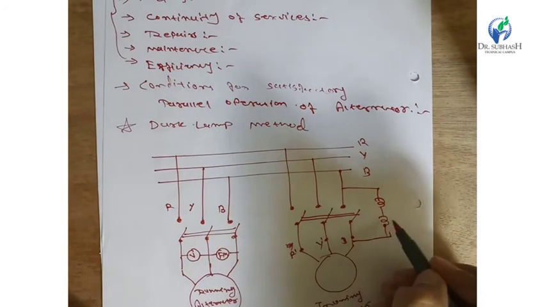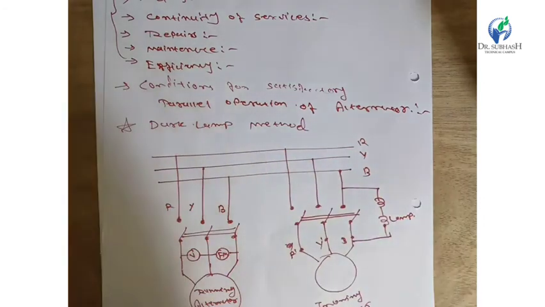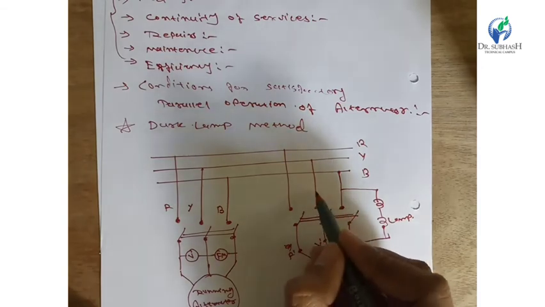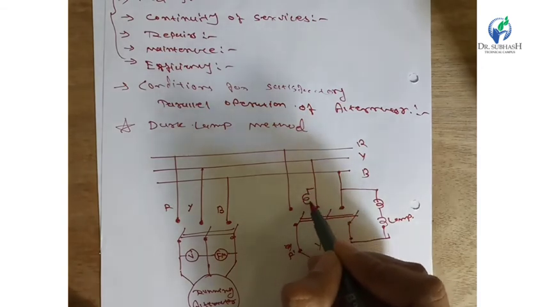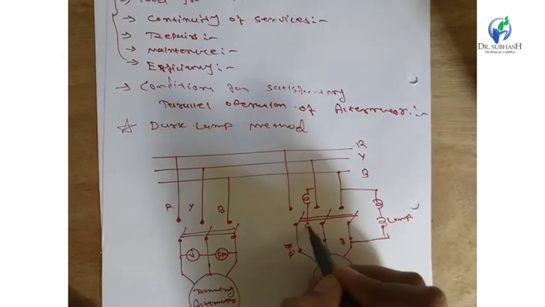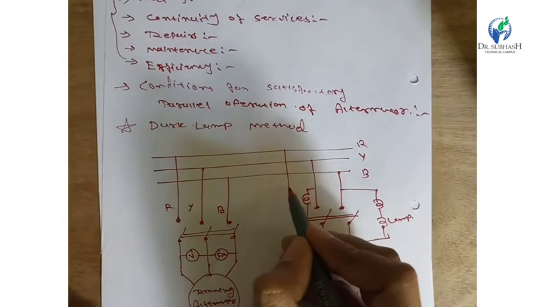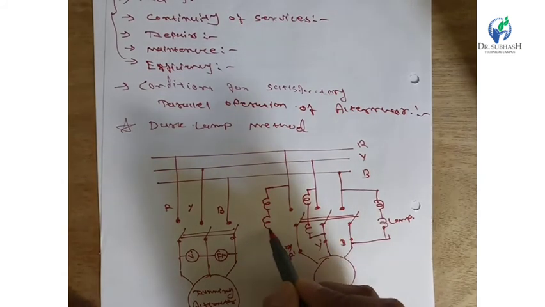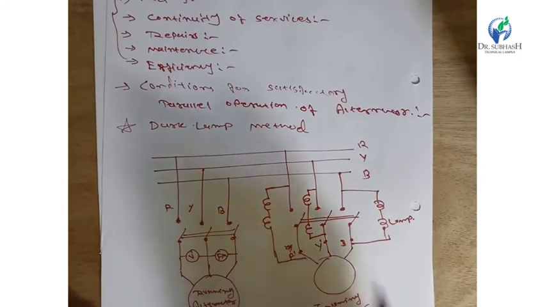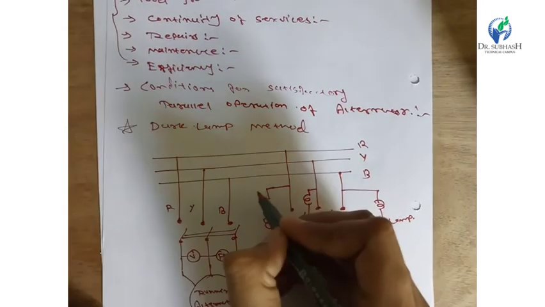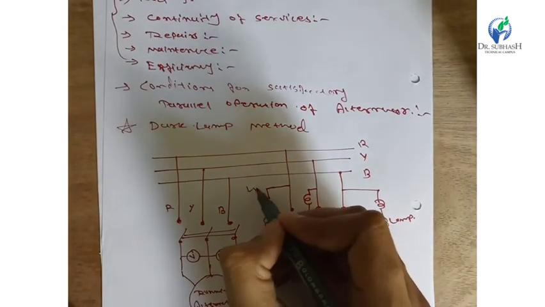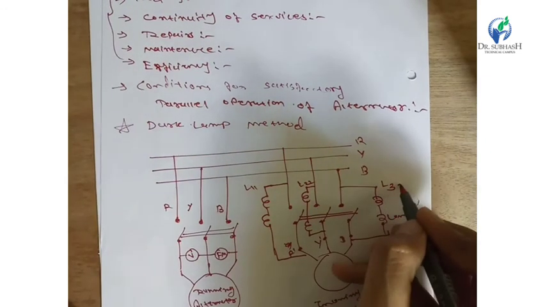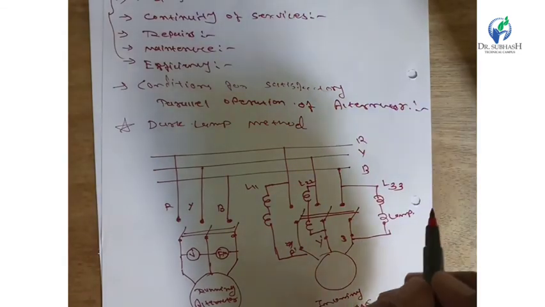So the lamps are connected with the other circuit. Here, along the Y phase, lamp 1 and lamp 2 are connected, and this is the R phase. Lamp 1 and lamp 2 are connected with the R dash value. So for the line value, it is L11, L22 and L33, as a simple calculation.